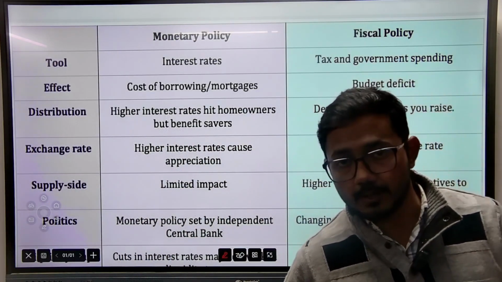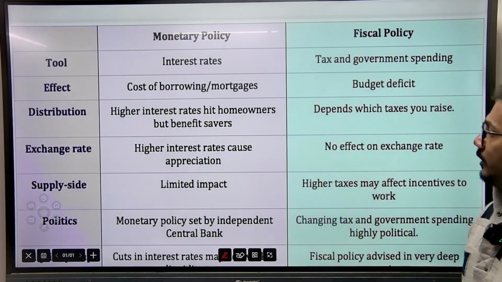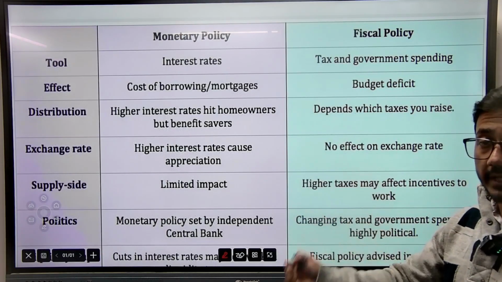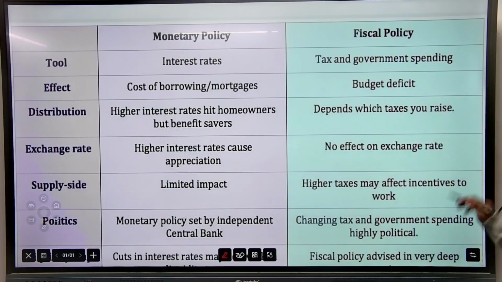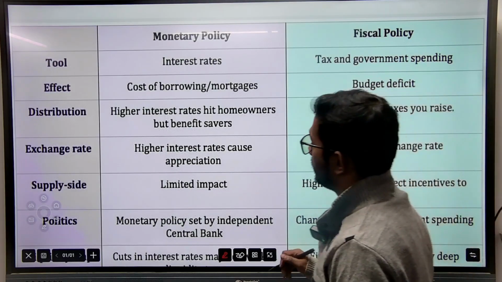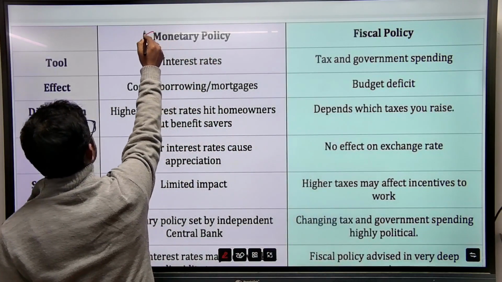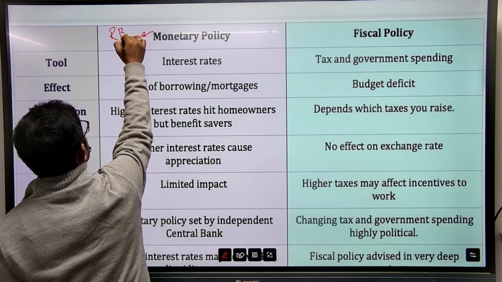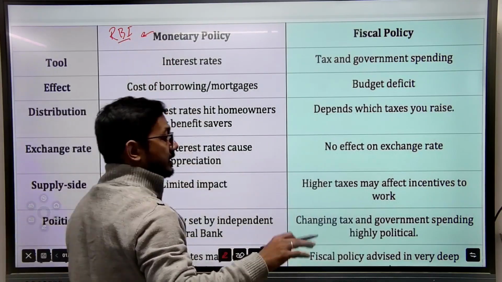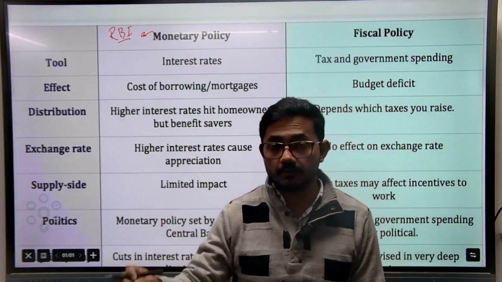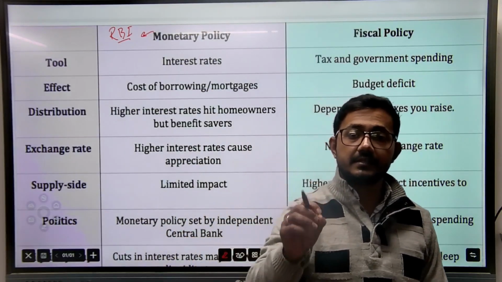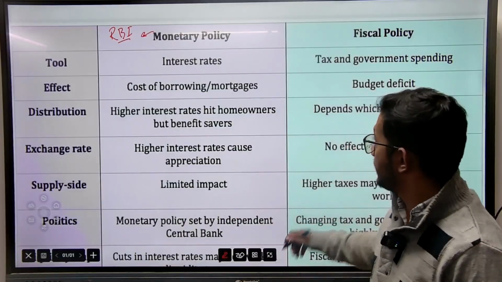Okay. Now there is another policy known as the fiscal policy, which also ensures India's economic growth, India's development. Now here in this table, we will differentiate between monetary policy and fiscal policy. The first difference: monetary policy is under the Reserve Bank of India. The policy undertaken by the Reserve Bank of India to ensure economic growth and inflation control is monetary policy.